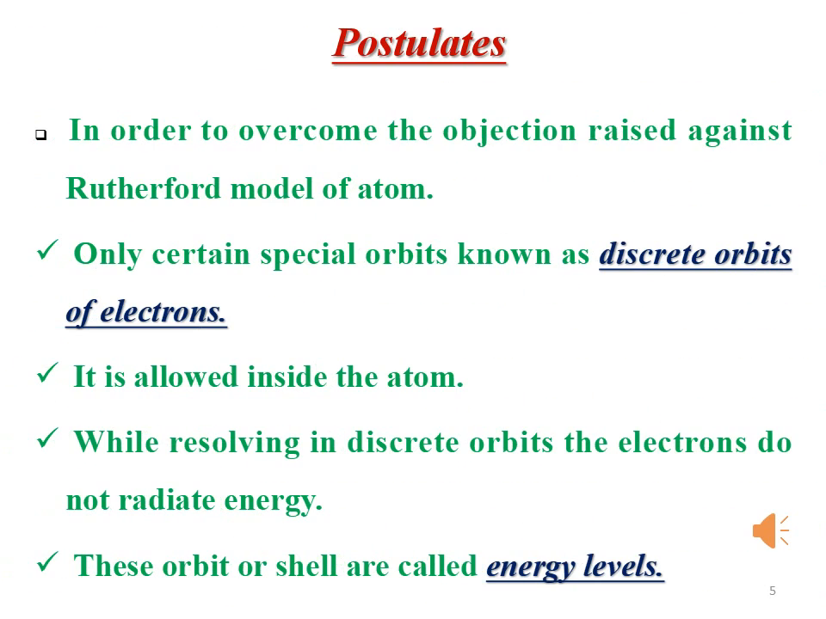So students, now we'll see the postulates of the Bohr atomic model. In order to overcome the objections which were raised against the Rutherford model of an atom, he came to the conclusion that only certain special orbits, known as discrete orbits, are allowed for electrons inside the atom, and while revolving in a discrete orbit, the electron does not radiate energy. These orbits or shells are known as energy levels.